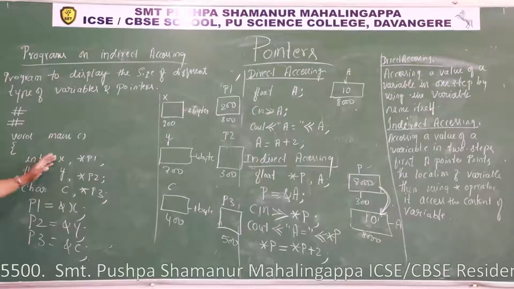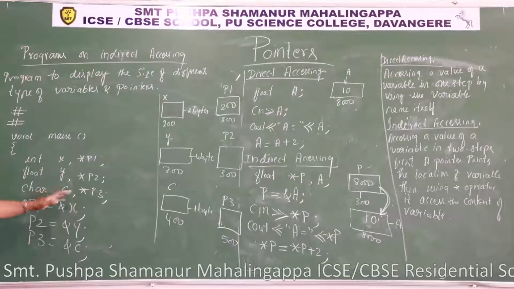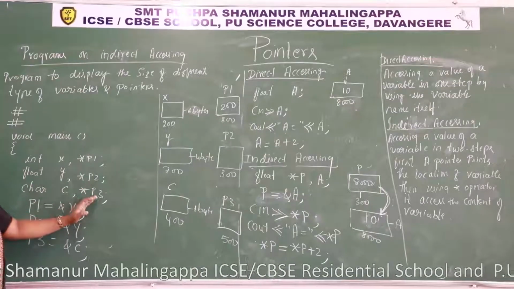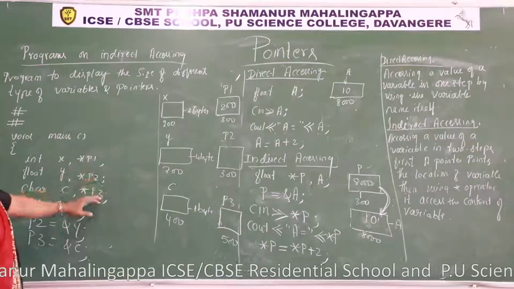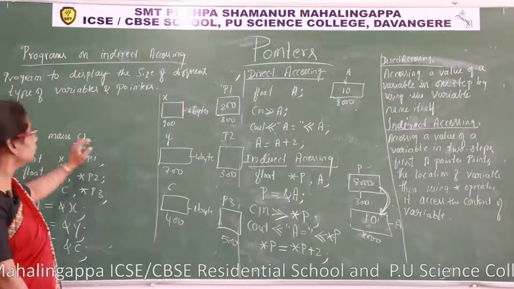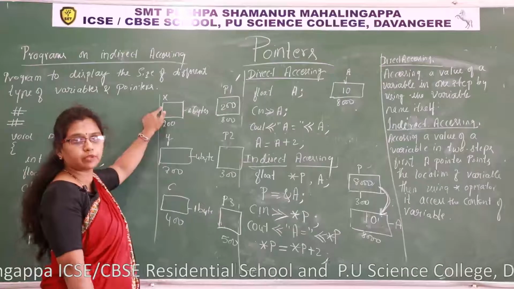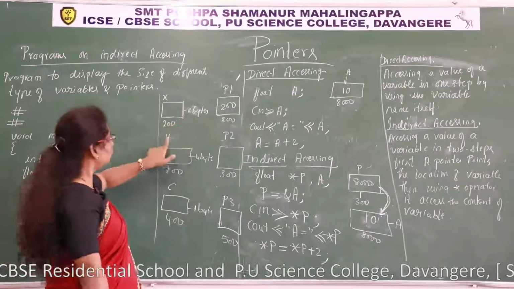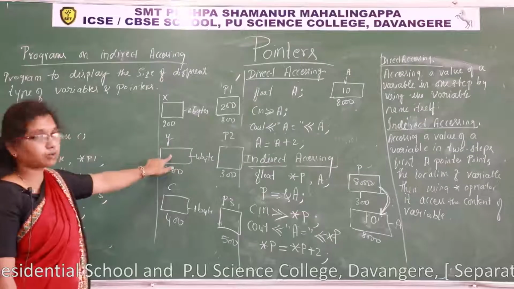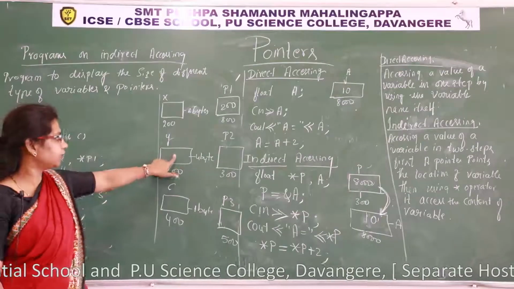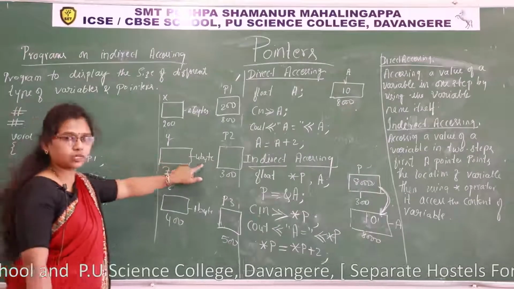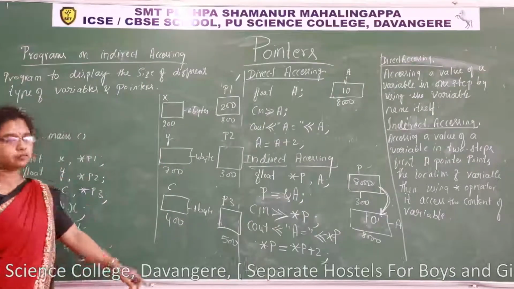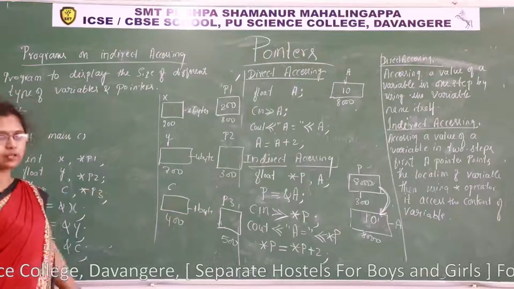See here, x, y and c are different type of variables. p1, p2, p3 are different type of pointers. Though they are different type of pointers, let us see how many bytes they occupy. Here, x is a normal integer variable. It occupies 2 bytes of memory, and y is a floating type variable. It's a normal variable, not a pointer. It allocates 4 bytes of memory, and c is a character variable. For that 1 byte of memory will be allocated.